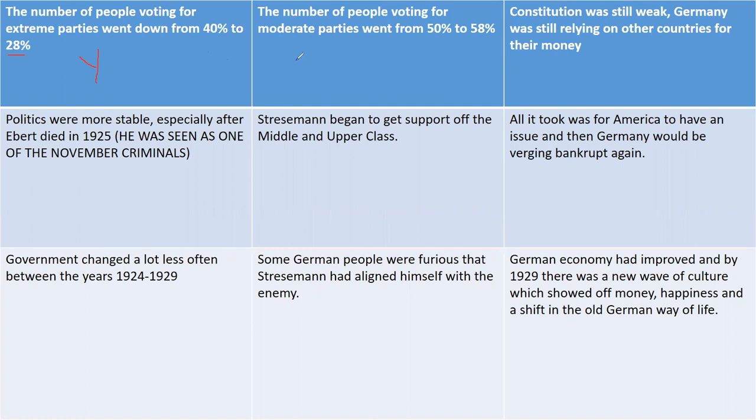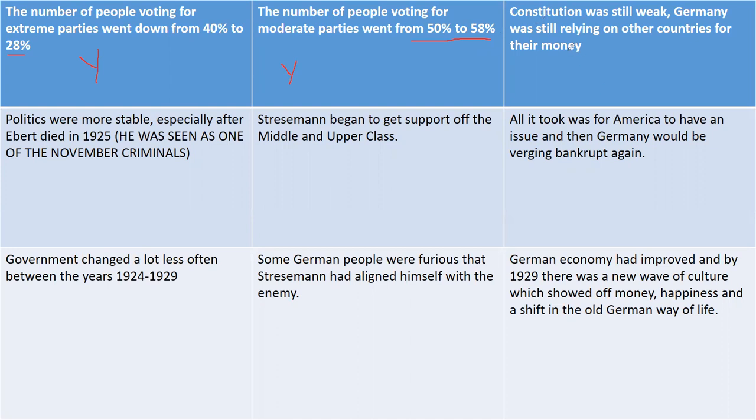Moderate parties went up from 50 to 58%. This shows that he was a success. Again, people might argue that it wasn't a massive amount, so you might not put him at the very end of your judgment line. You might put him lingering on the left side, just not extreme yes.